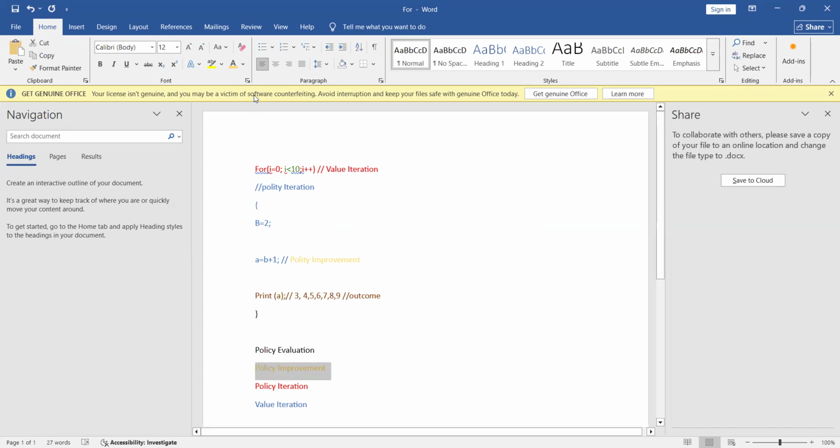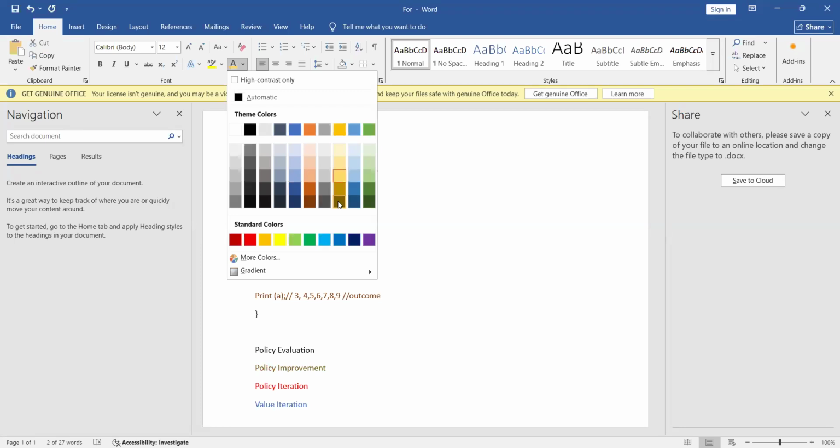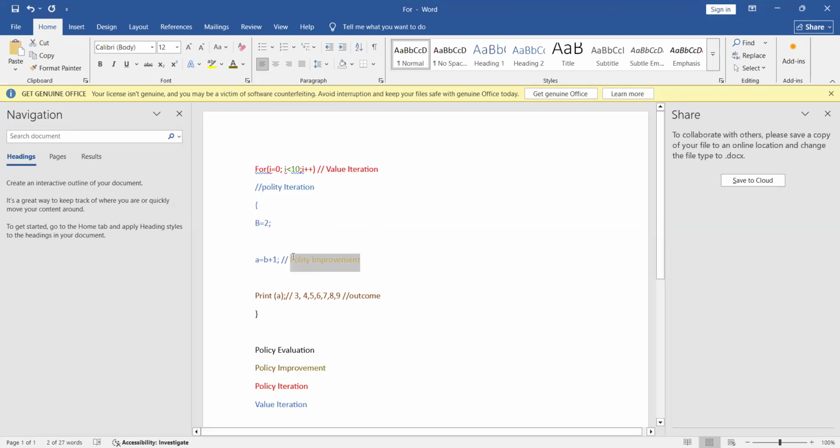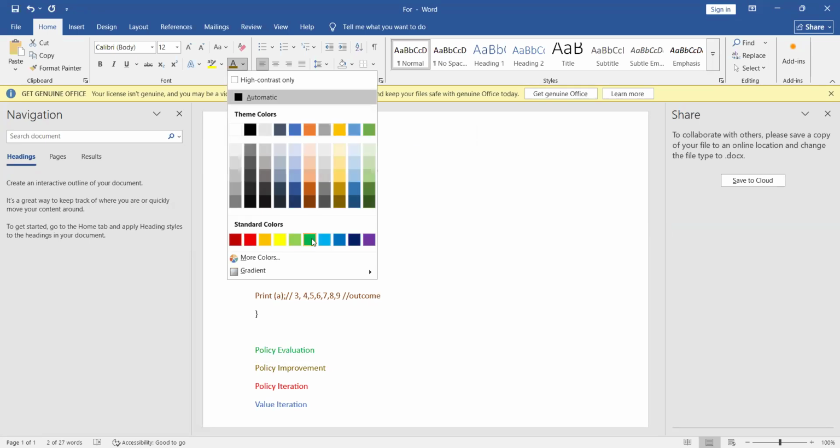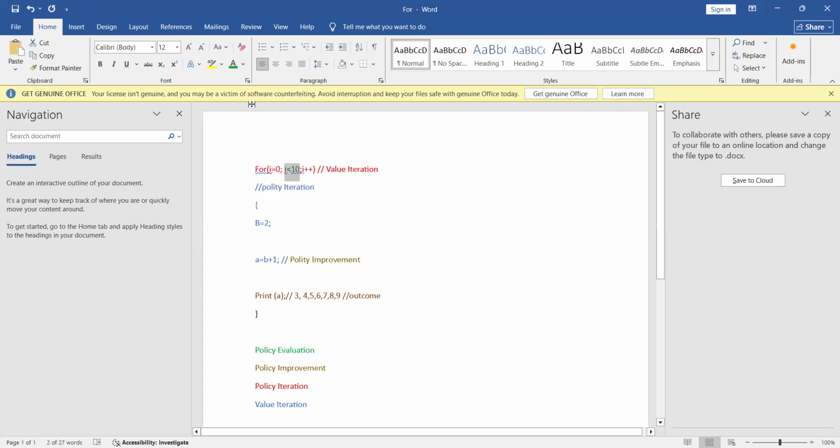This is not visible, so we can highlight it with another color just for your sake. And what about the policy evaluation? The policy evaluation is on this particular iteration. I can put this in a different color to highlight it. I hope with this for loop, you can understand how dynamic programming is incorporated to improve the MDP process through the four phases of upgrading the policy and the value function.